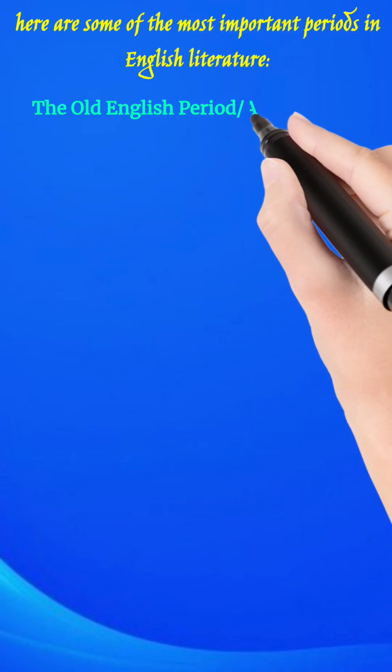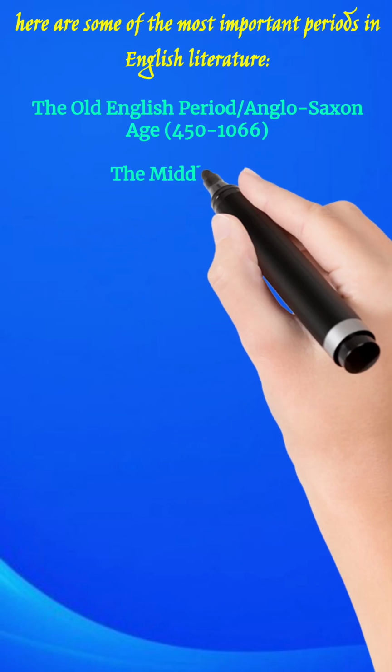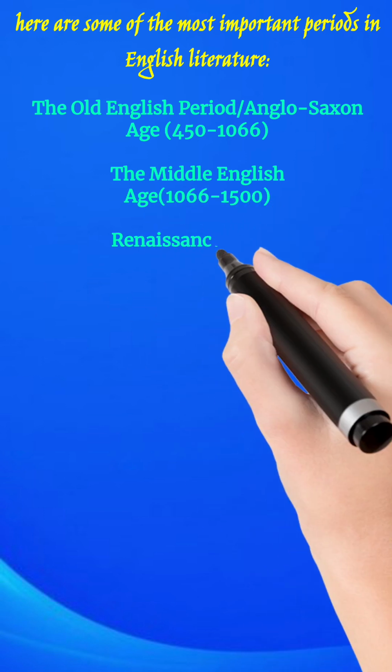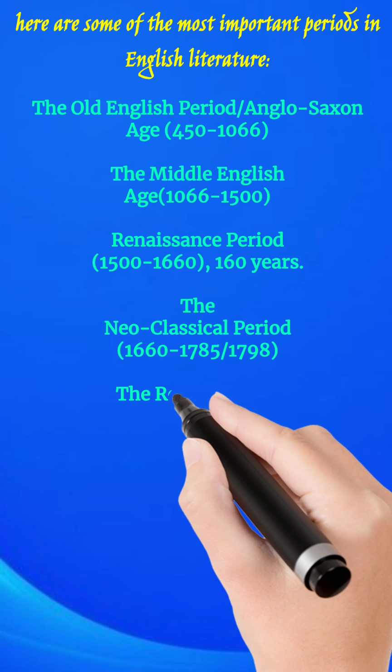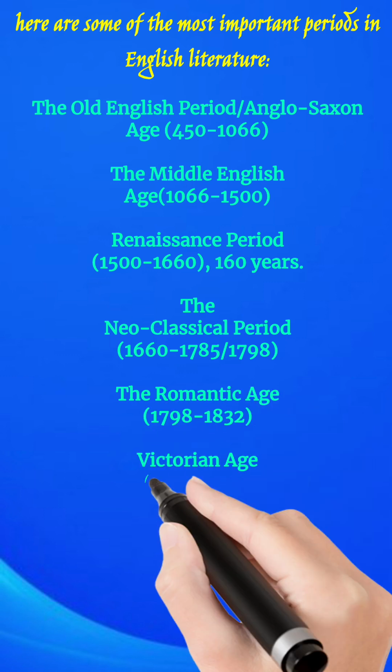Here are some of the most important periods in English literature. Old English, or Anglo-Saxon period. This period is characterized by its use of Old English, a language that is no longer spoken today. Some of the most famous works from this period include Beowulf, The Wanderer, and The Seafarer.